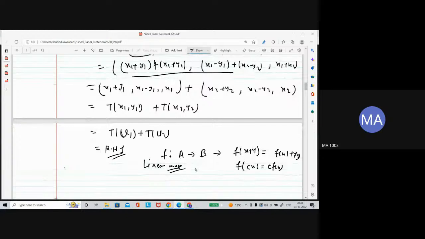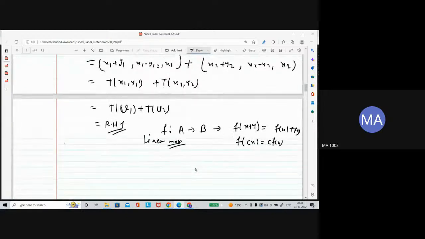Once you have this linear map, if this set is replaced with a vector space, then this map you can think of as a linear transformation. The condition is the same. The difference is that there you are talking about a set, but here it is a vector space.